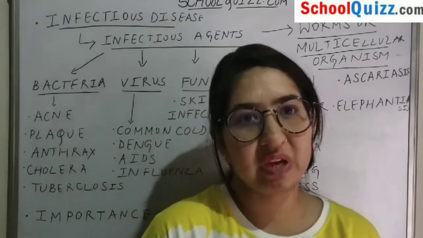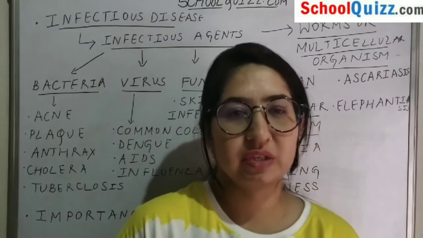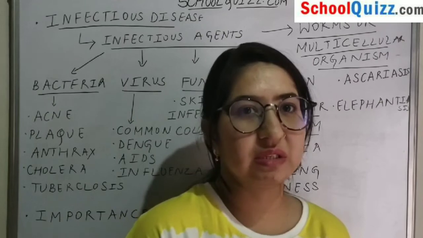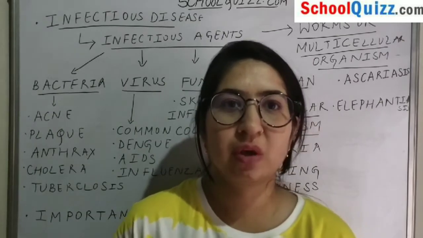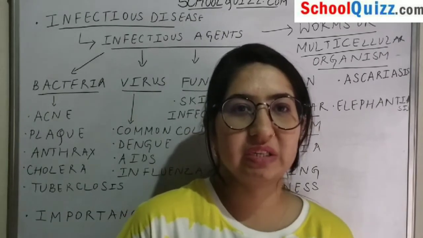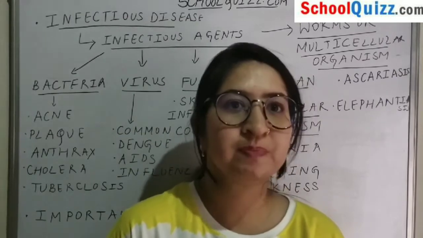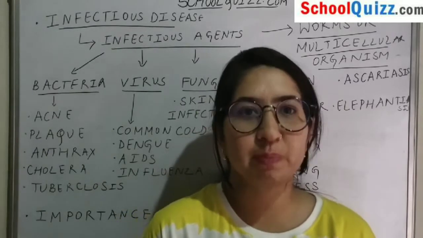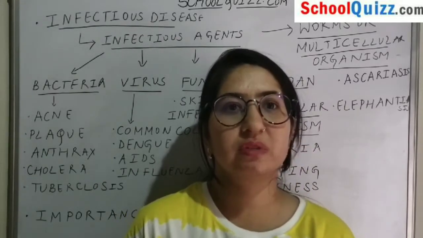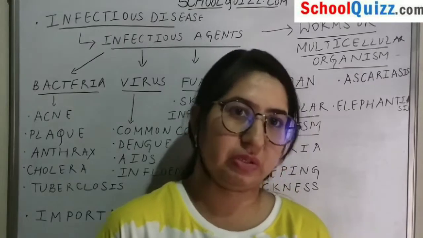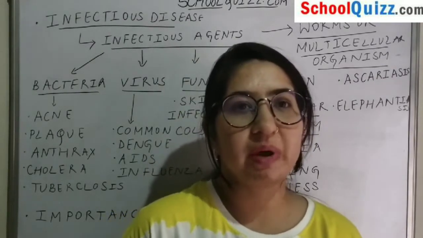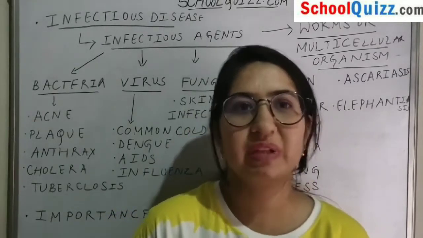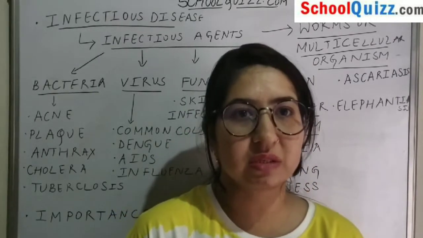In the previous video we saw how the categorization of diseases is done, on the basis of whether they are infectious diseases, non-infectious diseases, or caused by genetic agents or other factors. Infectious diseases are the diseases which are caused by infectious agents, through soil, air or water, whatever the medium may be.